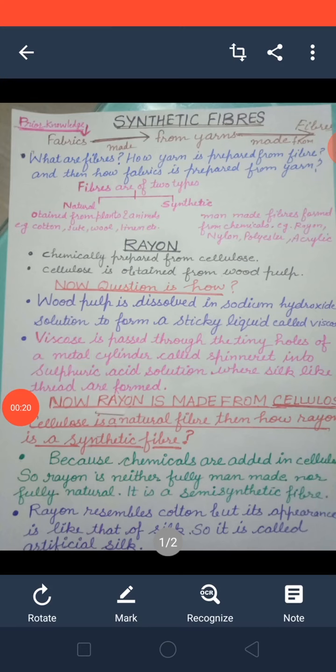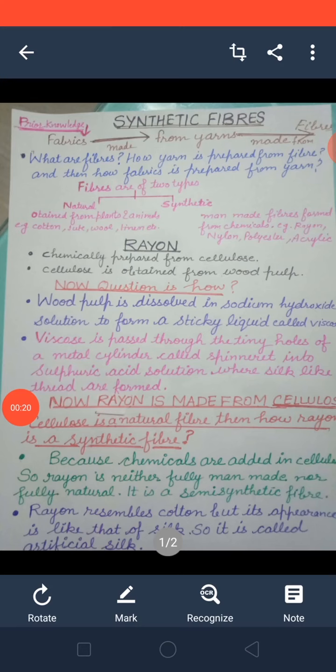Now who will tell me what you mean by synthetic fibers? Yes, very good. The fibers which are not obtained from plants and animals. Then how are synthetic fibers prepared if we are not taking them from plants or animals? Then beta, they are prepared from chemicals.